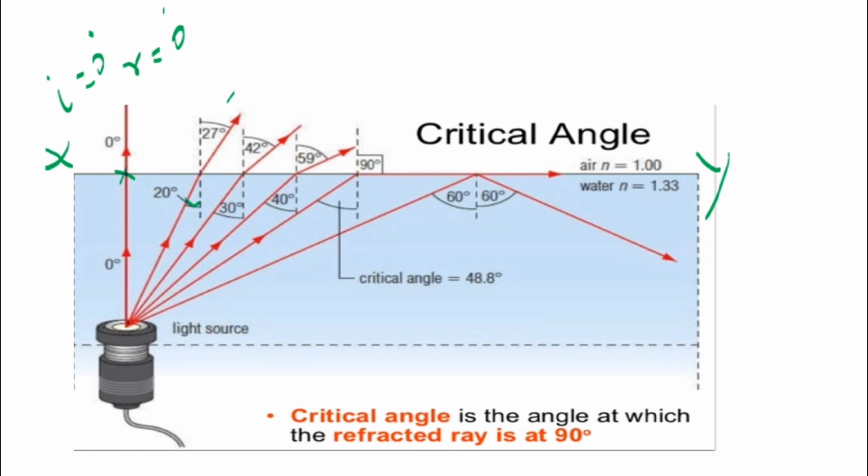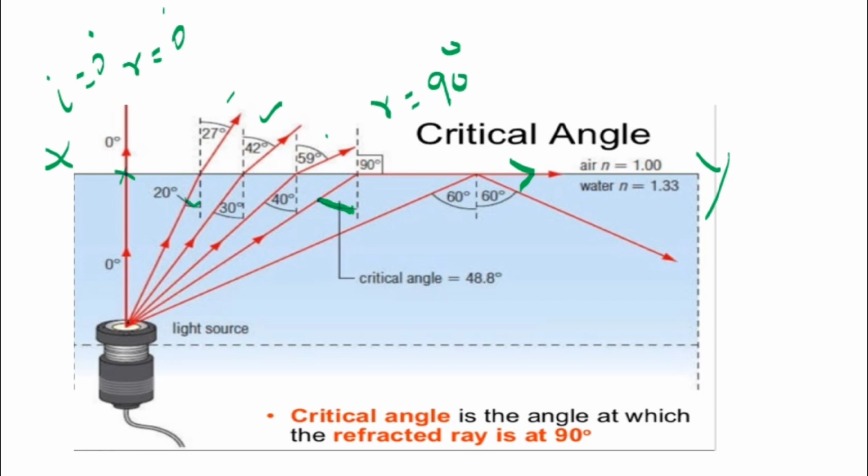Now consider this case where the angle of incidence is slightly increased to 30 degrees, and the corresponding angle of refraction is found to be 42 degrees. And for this particular ray, if we measure with the normal, it becomes 40, and the angle of refraction becomes 59 degrees. And still more the angle of incidence is increased. For a particular angle of incidence, the refracted ray just grazes the line of separation between the two media. It means the angle of refraction is equal to 90 degrees. That particular angle, in this case, is 48.8 degrees.